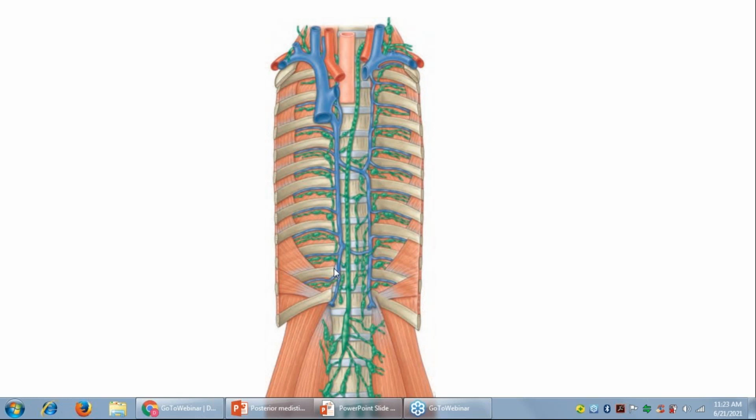And it extends from here. Here there is a dilated tube, which is called a cisterna chyli. Cisterna chyli.